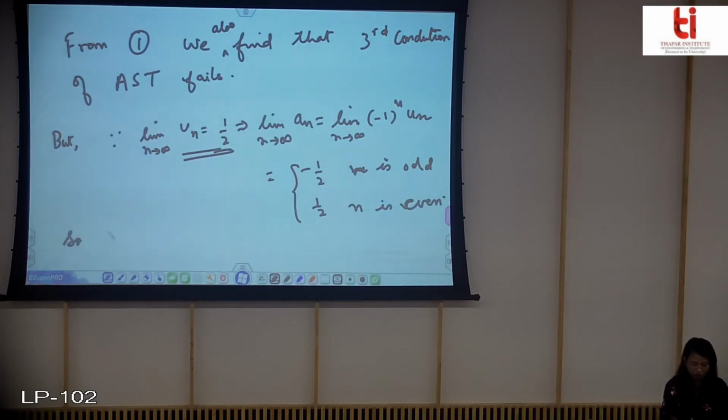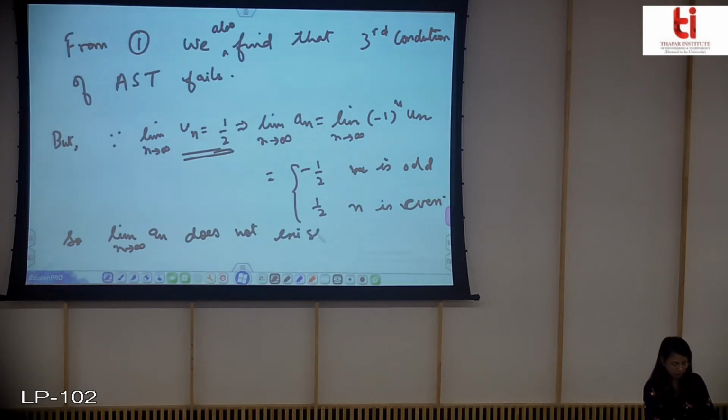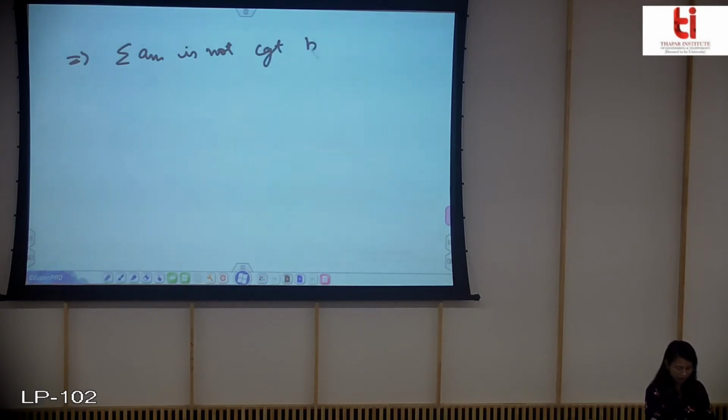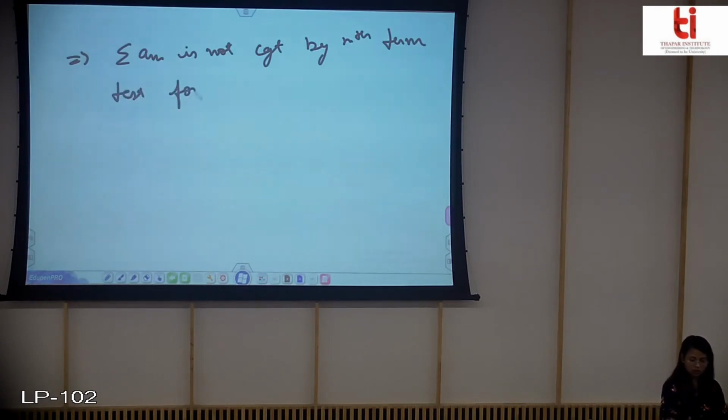So the limit as n tends to infinity of an does not exist, and this implies that summation of an is not convergent by the nth term test for convergence.